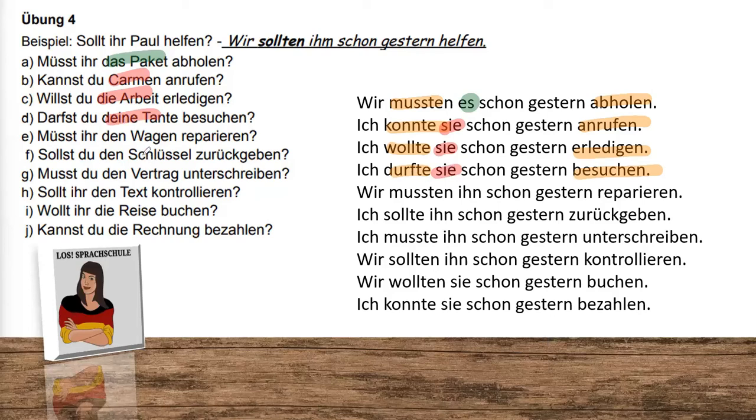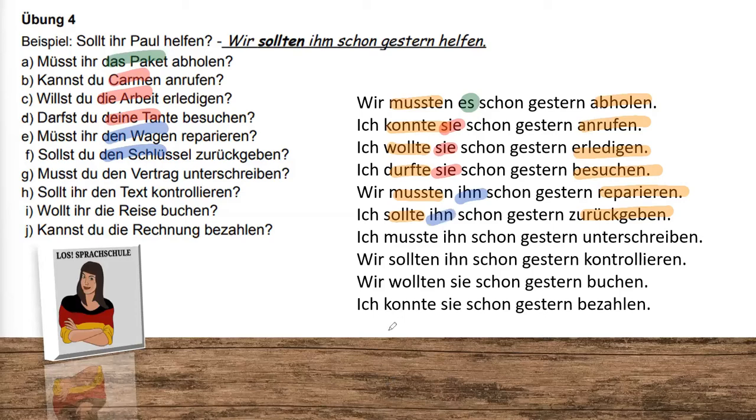Müsst ihr den Wagen reparieren? Wir mussten ihn schon gestern reparieren. Do you have to repair the car? We had to repair it yesterday already. Der Wagen, of course in Nominativ, and in Akkusativ it is den Wagen. So we have to say ihn. Sollst du den Schlüssel zurückgeben? Ich sollte ihn schon gestern zurückgeben. Do you have to give back the key? I had to give it back yesterday already.